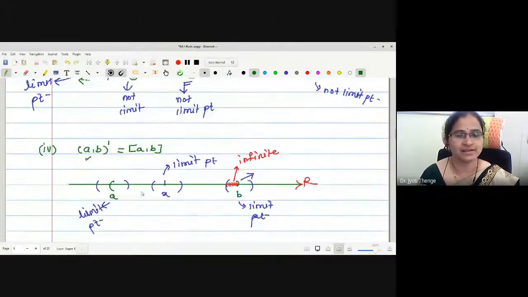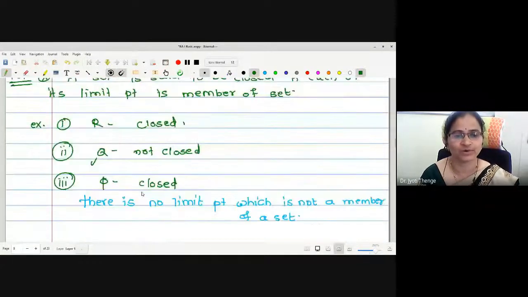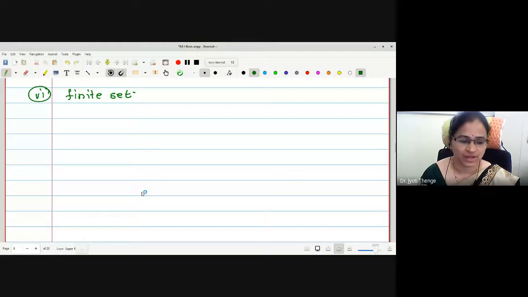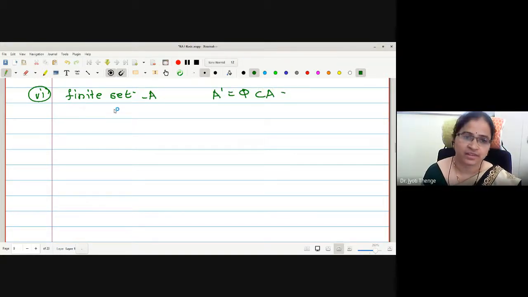For a finite set, there is no limit point. Suppose A is a finite set. Therefore, A dash is empty, and this empty set is contained in A. So a finite set is a closed set.